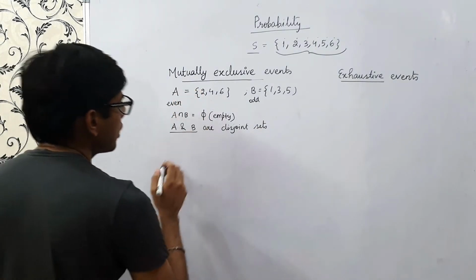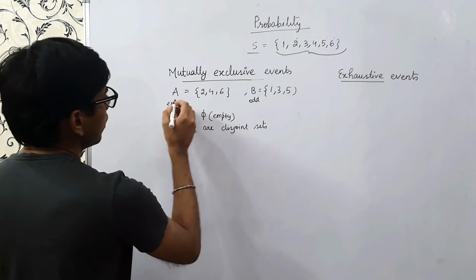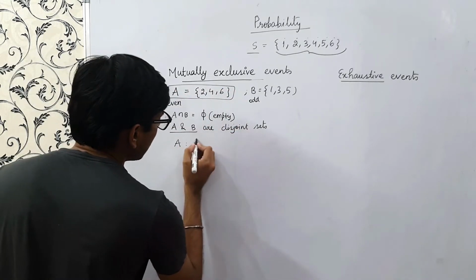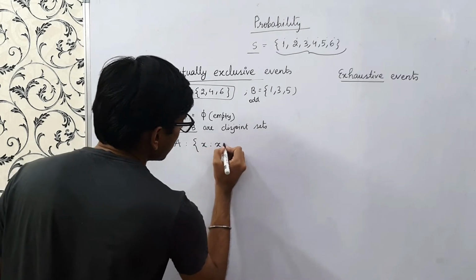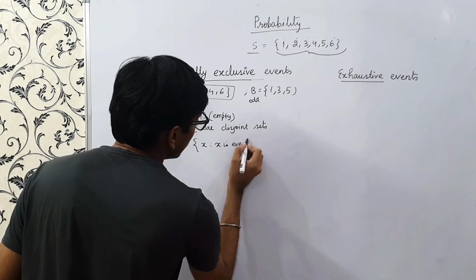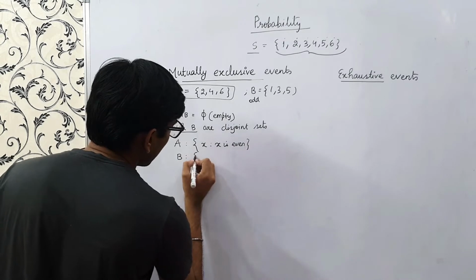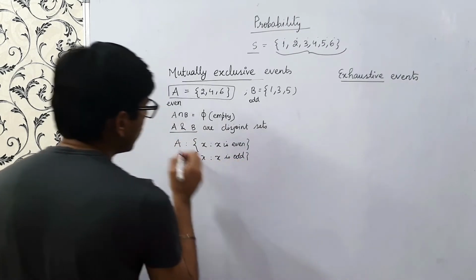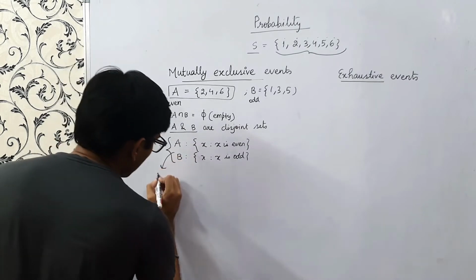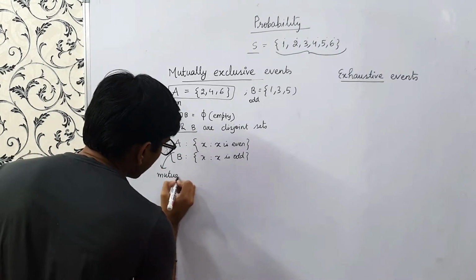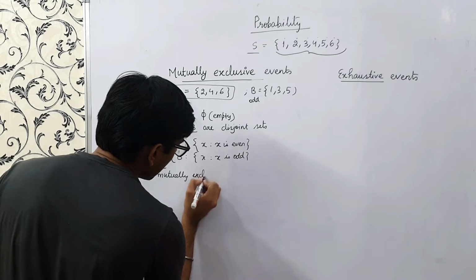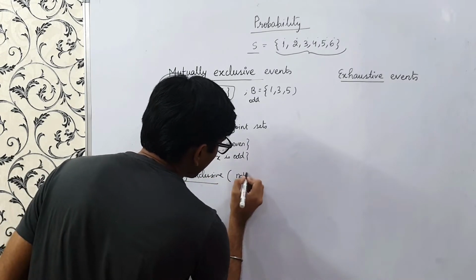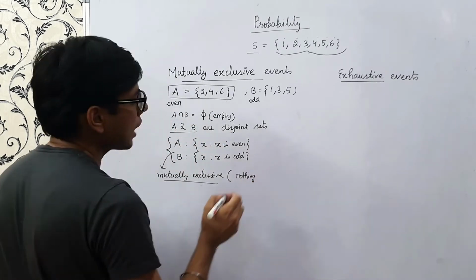In this case, the event A, which I define as X such that X is even, and event B, X such that X is odd, are said to be mutually exclusive. This means that these two events have nothing in common, so they cannot occur simultaneously.